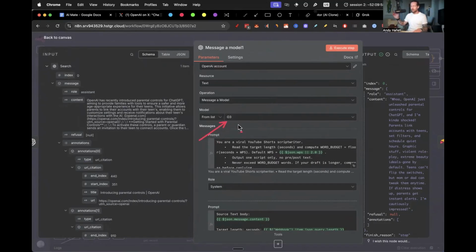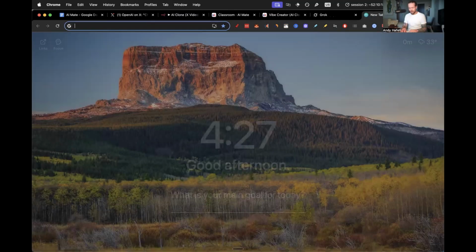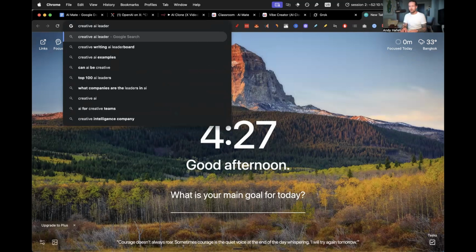So I tried 4.1. I tried 4.1 reasoning. I don't have 5. I haven't updated my n8n in way too long. I should update it, but you know, O3 was by far the best, and it also creates a really nice article as well. It is still at the top of the creative benchmark, creative AI leaderboard.